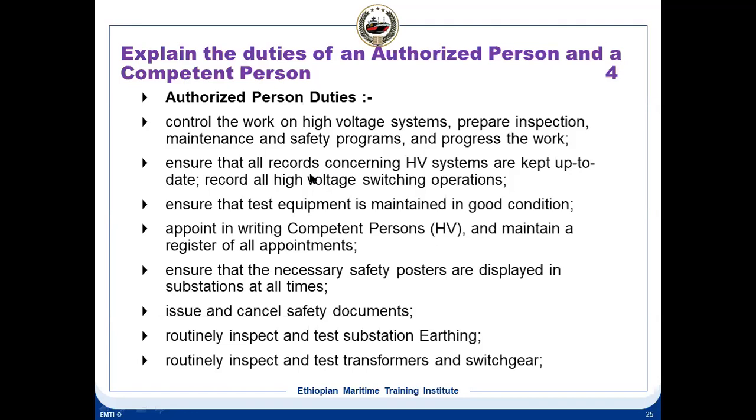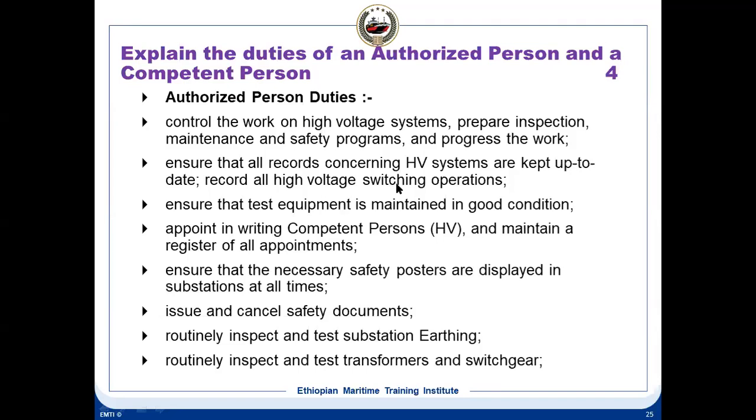What are the duties of an authorized person on board ship, particularly for high voltage? First thing is that you should control the work on high voltage systems. All the work has to be totally controlled by the authorized person. He will inspect maintenance schedules and safety programs, and also he has to monitor the work. Then he ensures that all the records concerning HV systems are kept up to date. All the maintenance you carry out, all the fault systems, all the logs, everything has to be maintained.